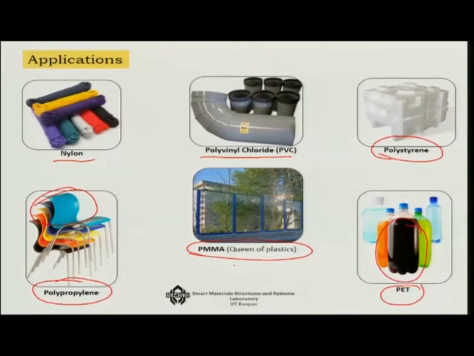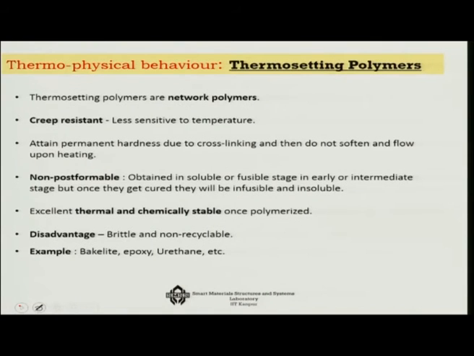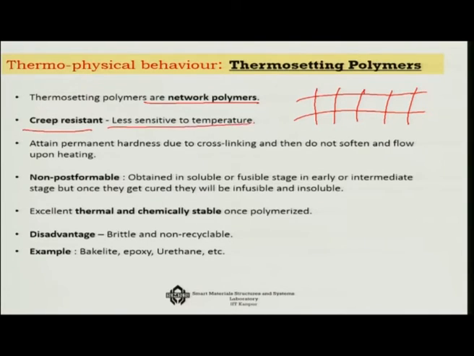And then PET, which is used in bottles. Now, let us look at the thermosetting polymers. Thermosetting polymers are actually network polymers. They are creep resistant and less sensitive to temperature, quite naturally, because unlike linear polymers, here you have cross bondings and chemical bondings. That means the individual chains are not free to move with respect to each other. As a result, they are creep resistant, less sensitive to temperature, and they attain permanent hardness due to cross linking.